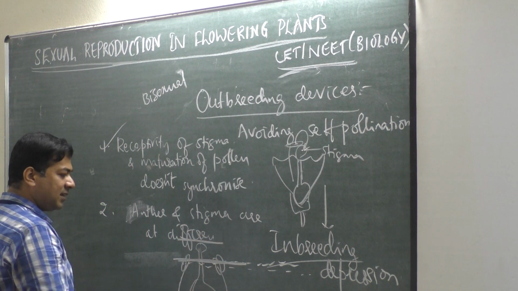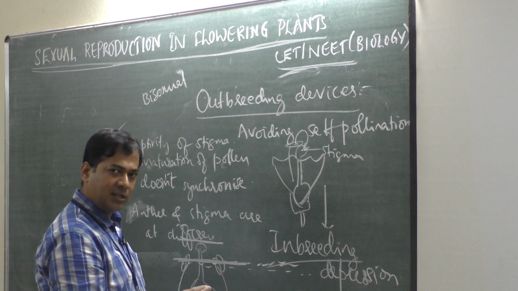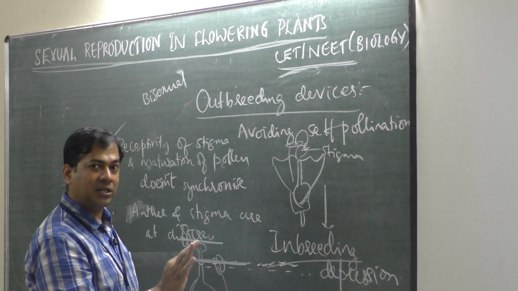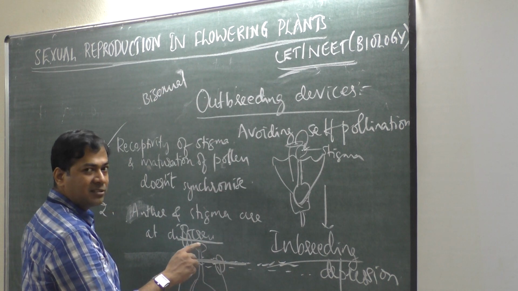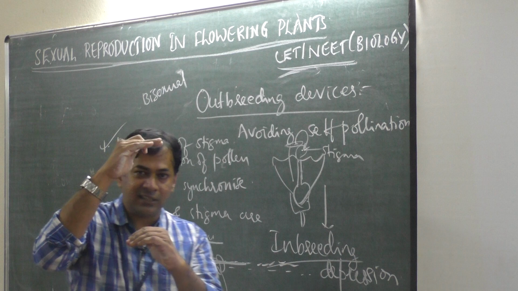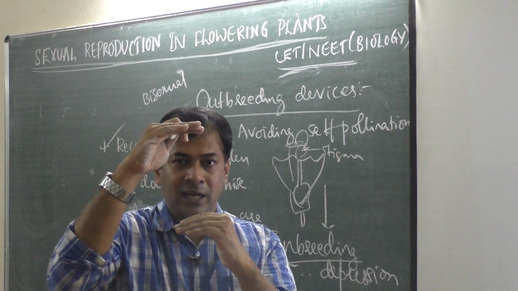So in this case, it is a bisexual flower only. The flower has both anther and stigma, but self-pollination is not possible because pollen grains will not fall on the stigma, because the stigma is at this height and the anther is at this height.